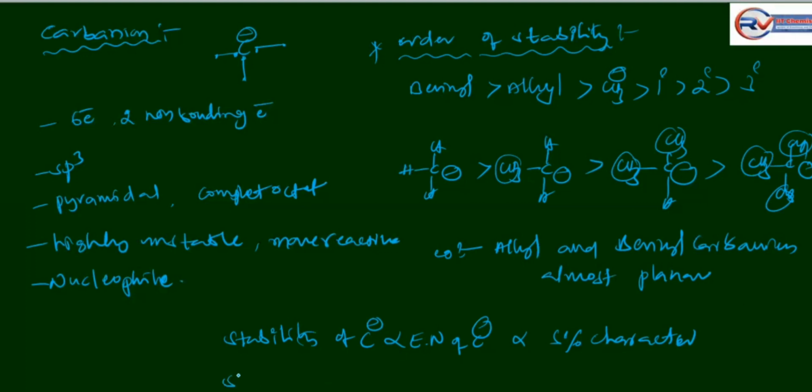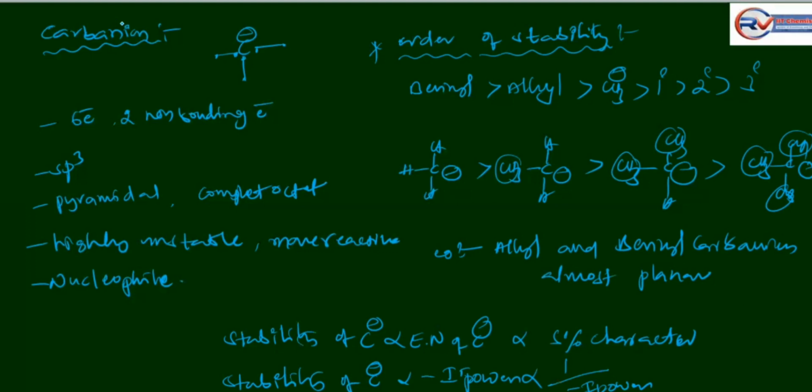Or, the stability of carbanion is directly proportional to negative inductive effect power and inversely proportional to positive inductive power of groups. This is a simple trick to find the carbanion stability.